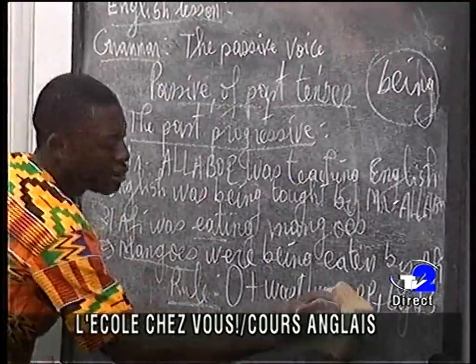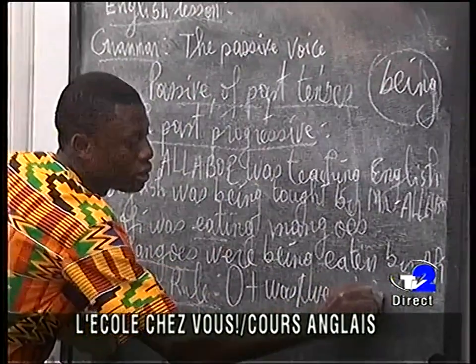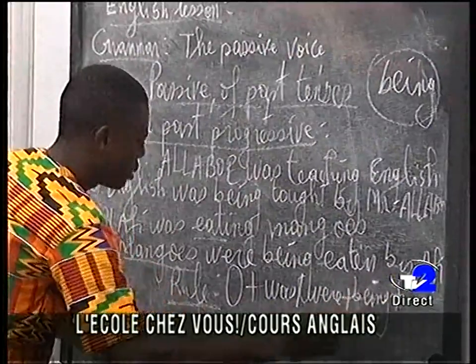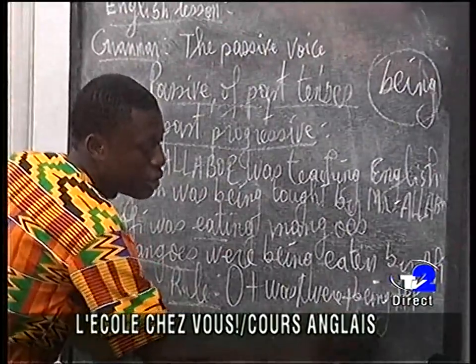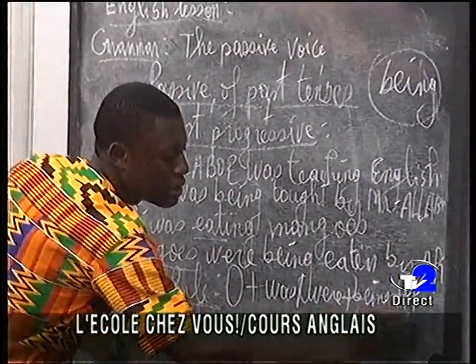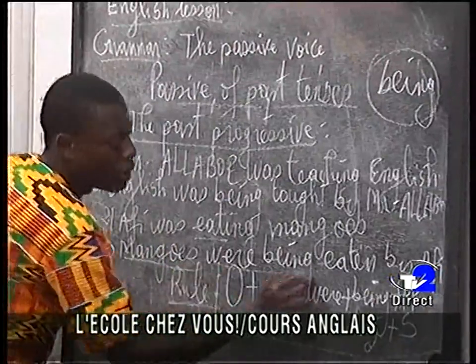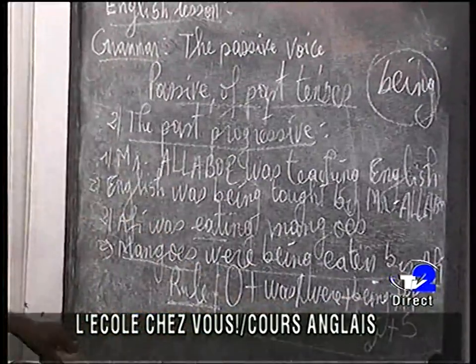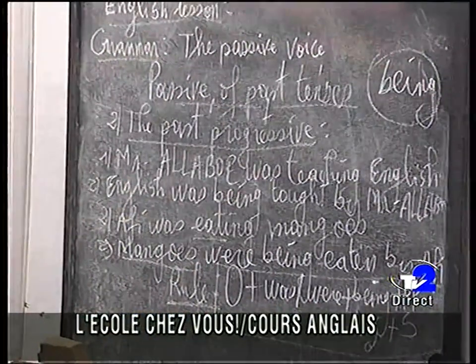Okay, was or were plus being plus PP plus by plus subject. Okay, so that is the rule of the progressive form of passive in past tenses.